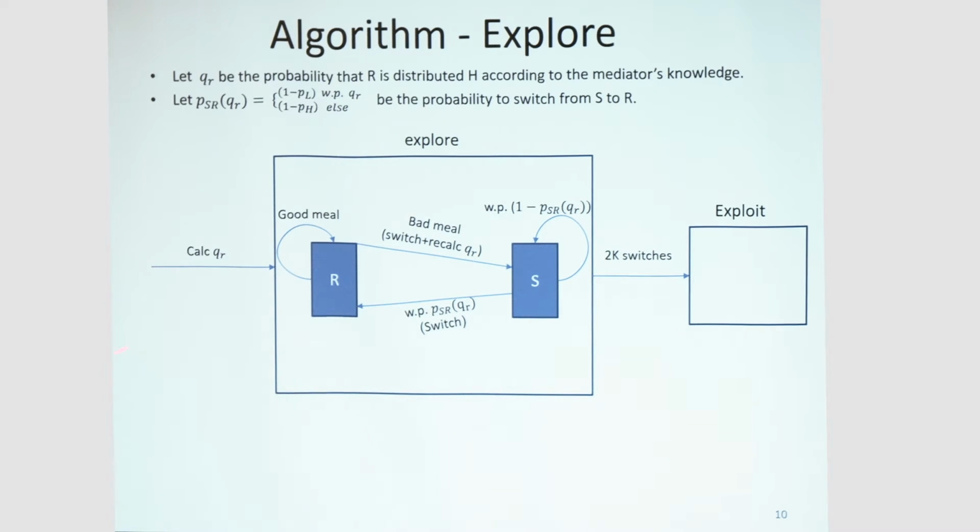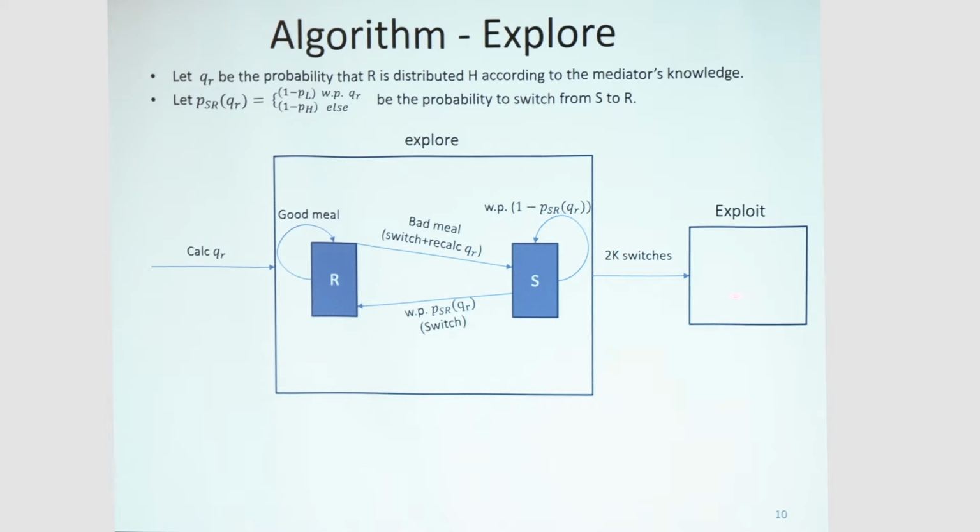because first of all, we have some of the samples in the pre-intervention stage. And second, we have this loop here, so each time we reach R, we might have more than one sample. But we still wait for two case switches, because if we do not, then in case R is distributed H, we might reach the case samples a lot earlier than if R is distributed L, and the agents might learn from it because the explore state will take less time. The agents will learn about the state of the world of R, and they might not do what we like them to do.